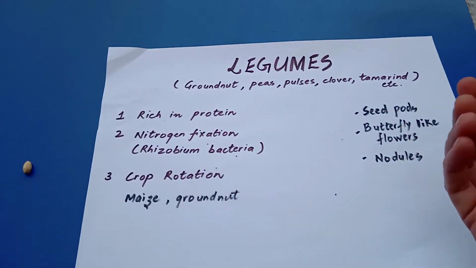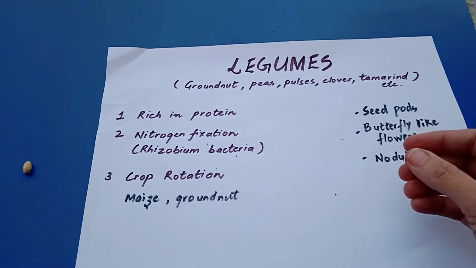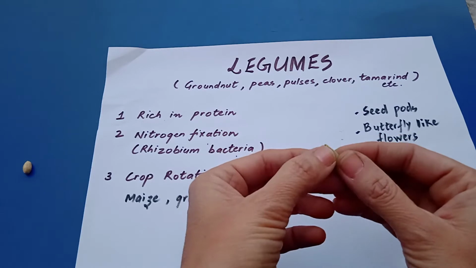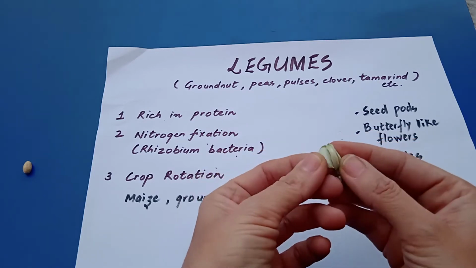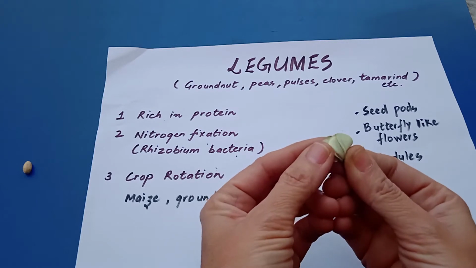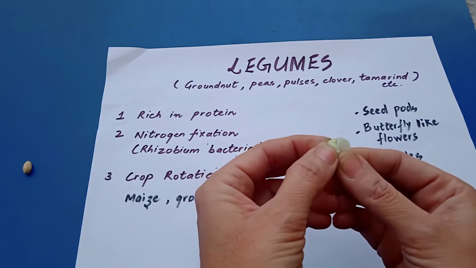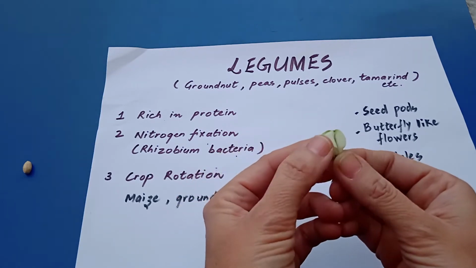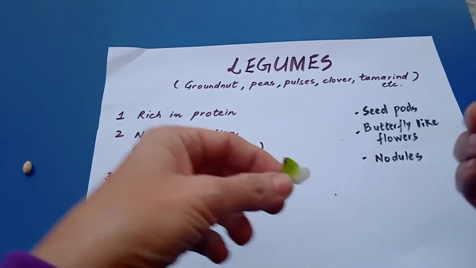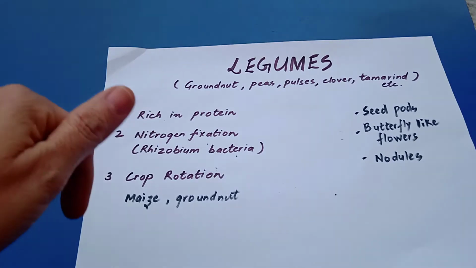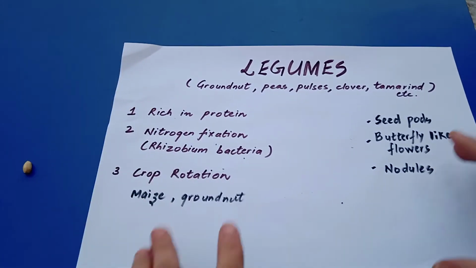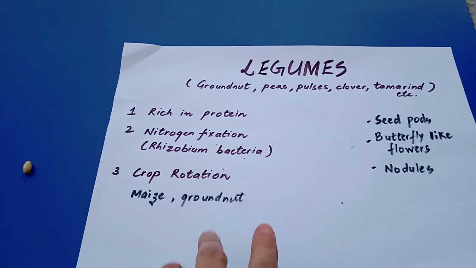Then their flowers look like a butterfly. This is the flower of a cowpea plant, I just showed you that. It looks like a butterfly. This is not open properly because my plant has almost faded, the season is over. So when it blooms, it looks like a beautiful butterfly. And even the soya bean plant and your green lentil or green gram also have butterfly-like flowers.